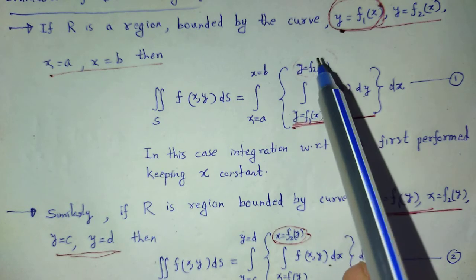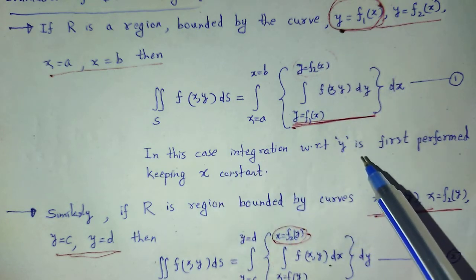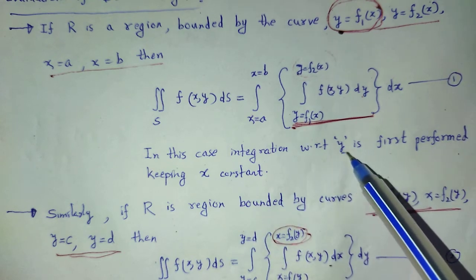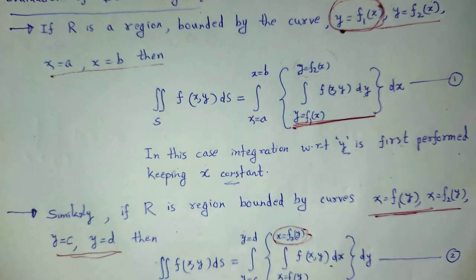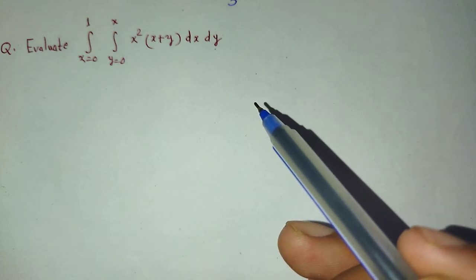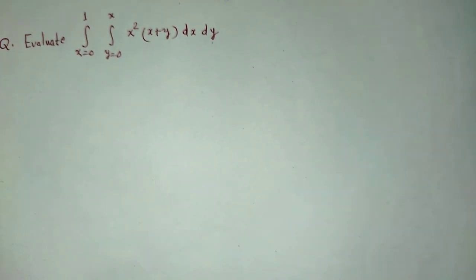In that case, y is a function of x, that's why integration with respect to y is first, keeping x as constant. That's why in this particular case, we have to integrate with respect to y keeping x as constant. See how to solve that particular question.